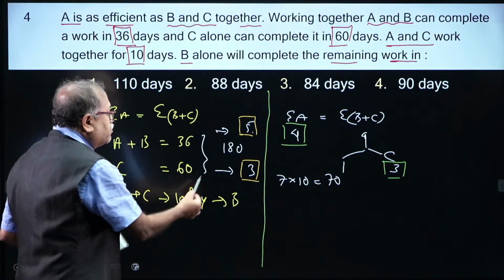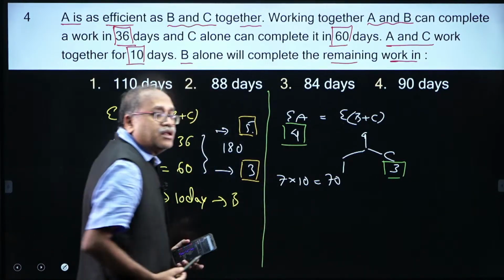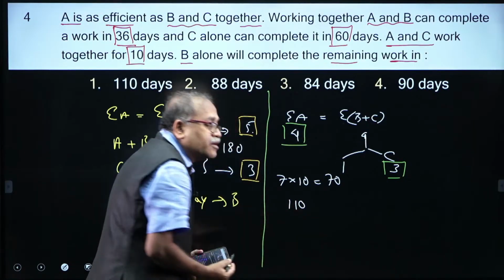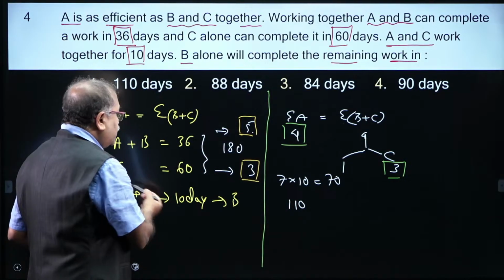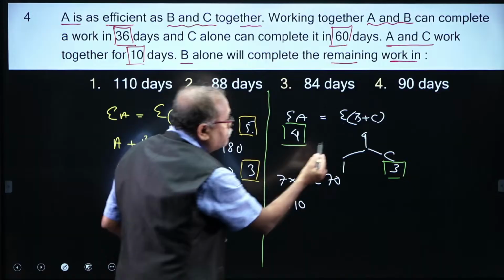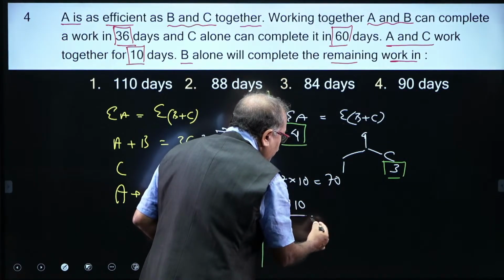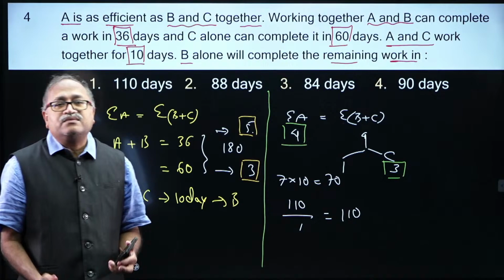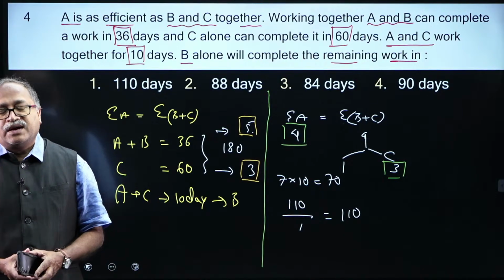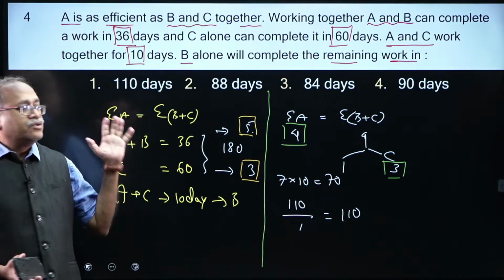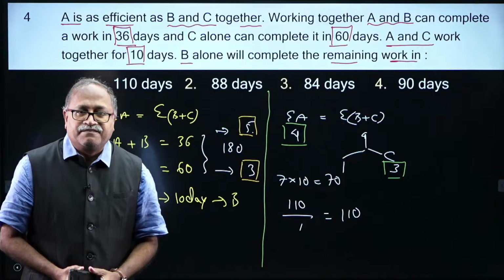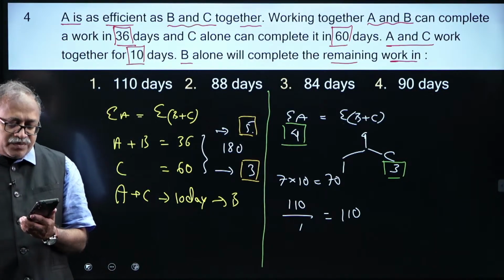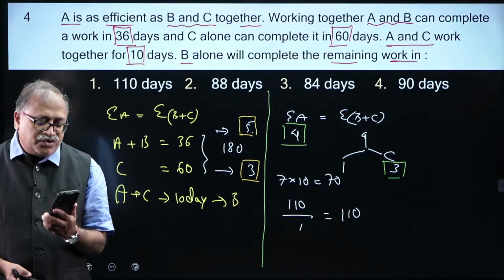What is the remaining number of units? 180 minus 70, that comes to 110 units left. B will complete the remaining units, and the efficiency of B is known to us as 1. So, you beautifully and correctly answered the question within no time. That means you have full clarity about questions of this type. Well done. It is good, Varshini. Prabhu is anyhow very, very good.